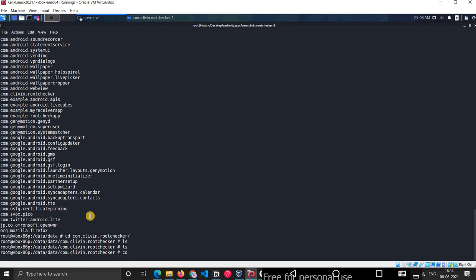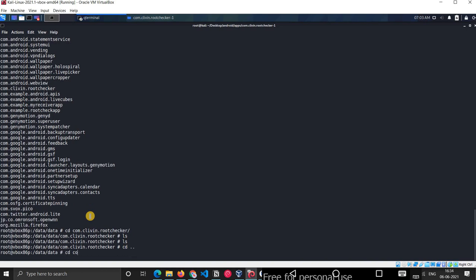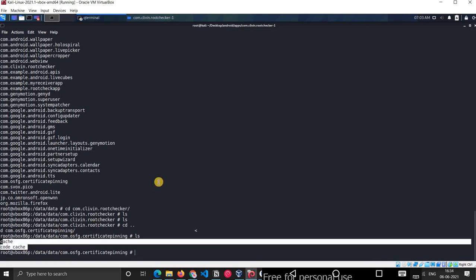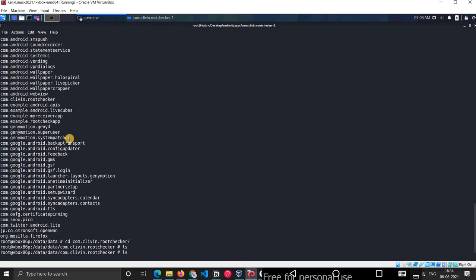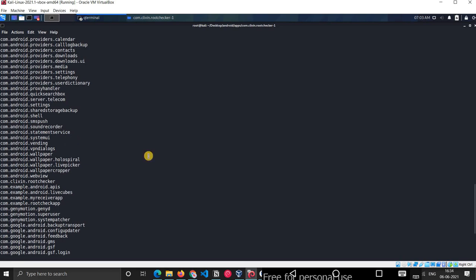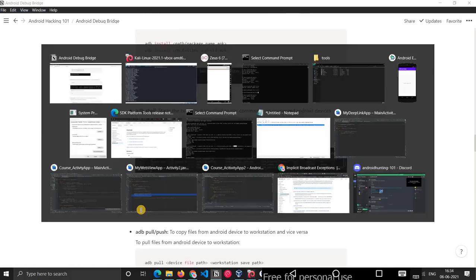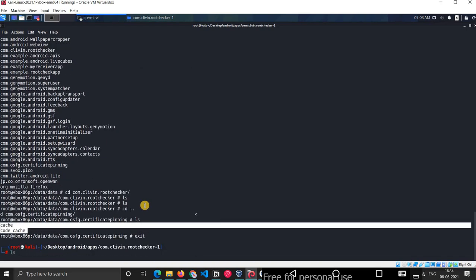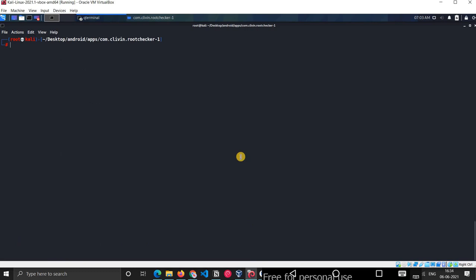Okay, I've gone into this application, and there are some cache related files in it. This is how you can browse the device and the applications inside it. If you want to exit, you just type exit and it will exit. So you got a normal shell.